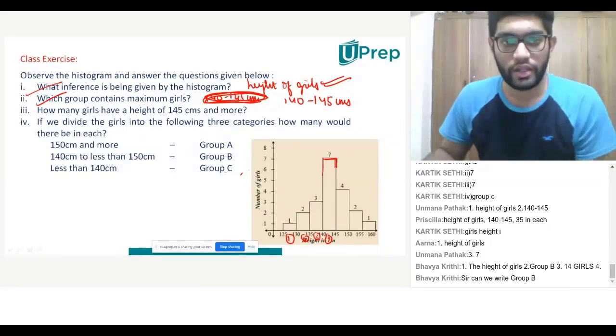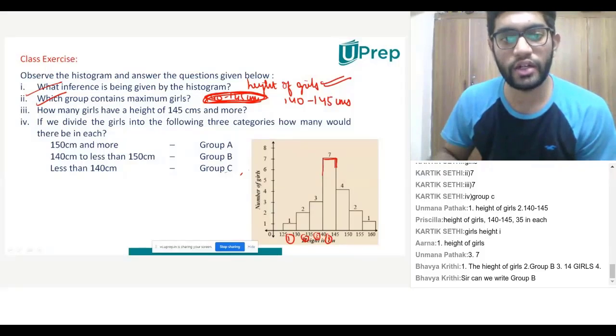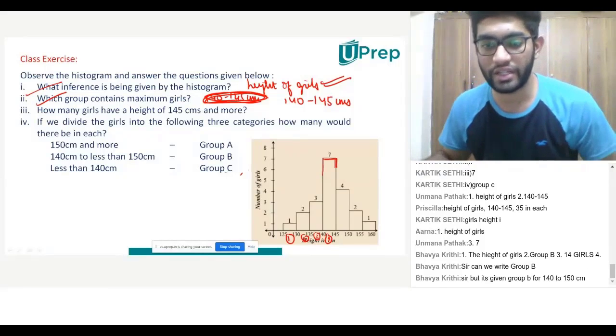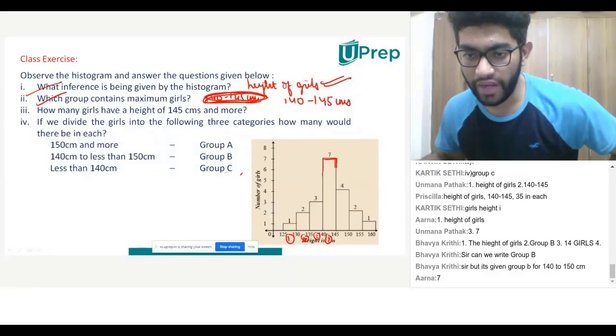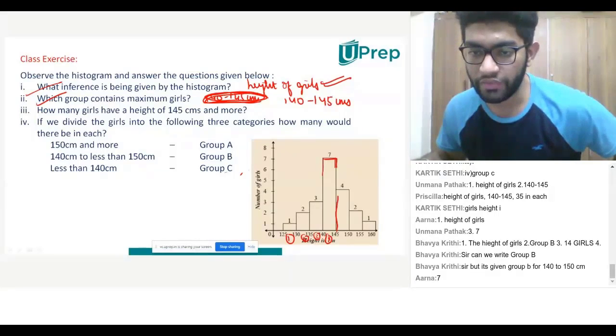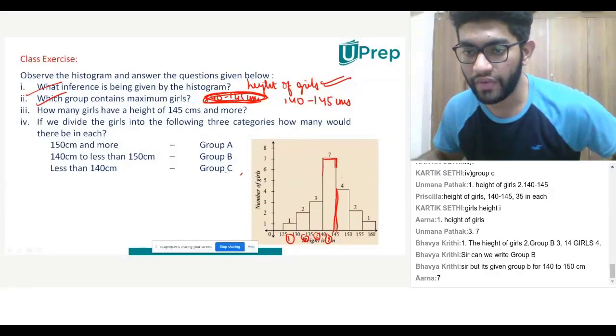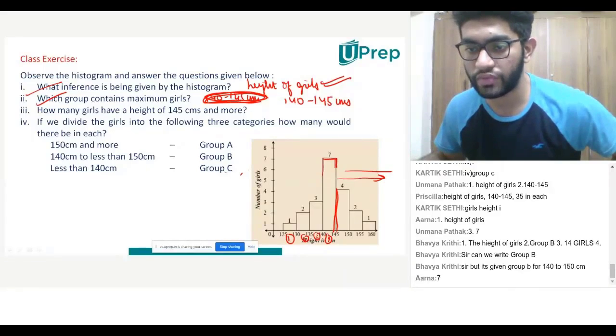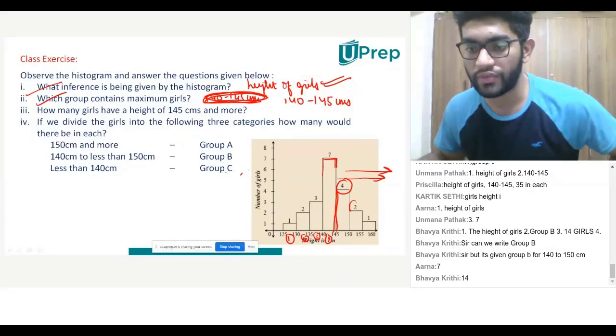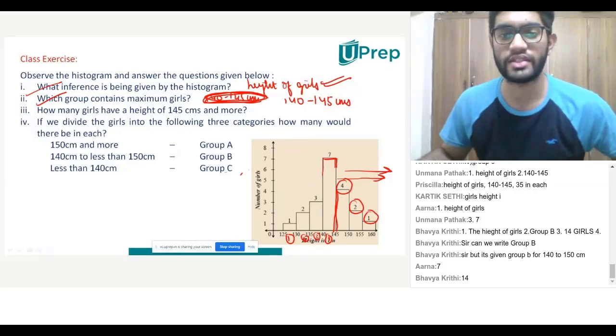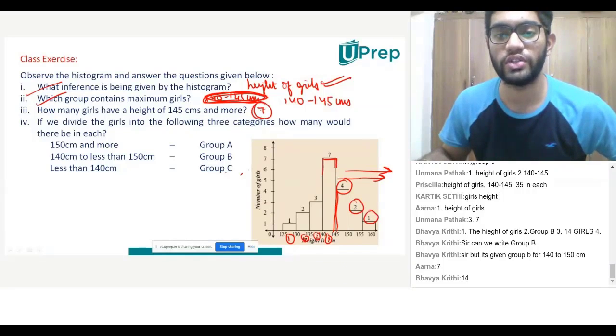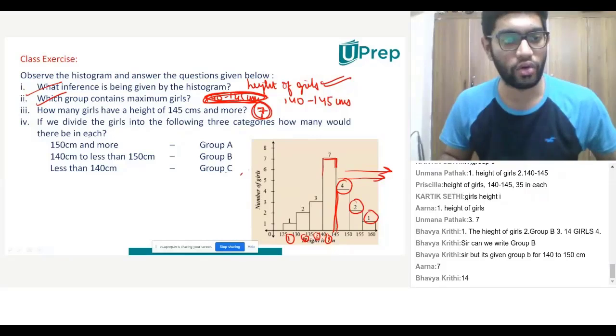Very clear? Now, he says how many girls have a height of 145 centimeters and more. So 145 and more is something that is starting from here, right? 145 and more is towards the right hand side of this. So we have 4, we have 2, and we have 1. That is 7. The answer to the third question is 7. Is it clear, guys?